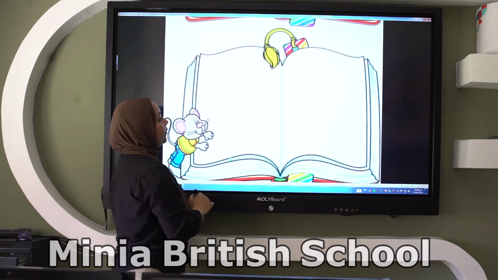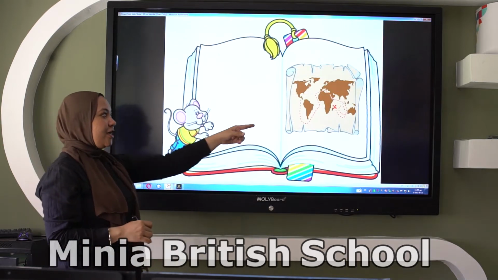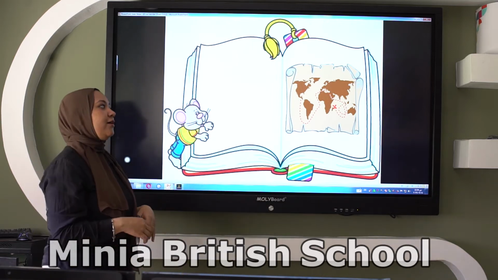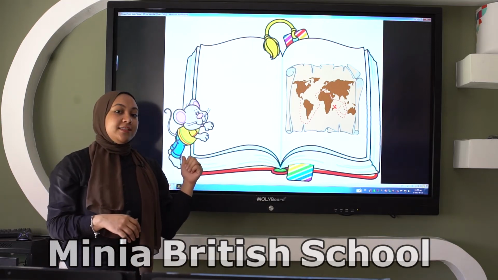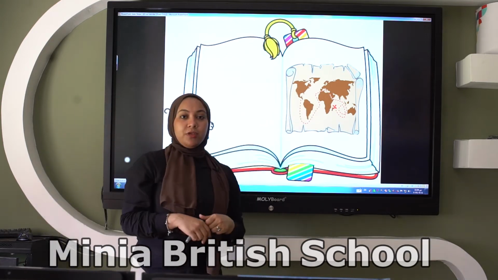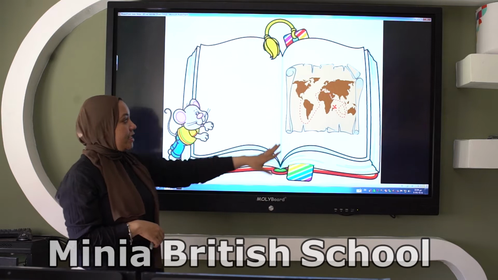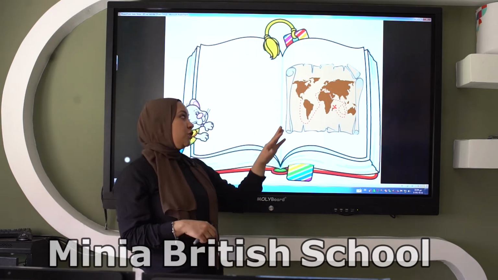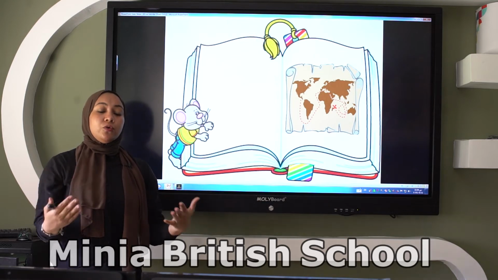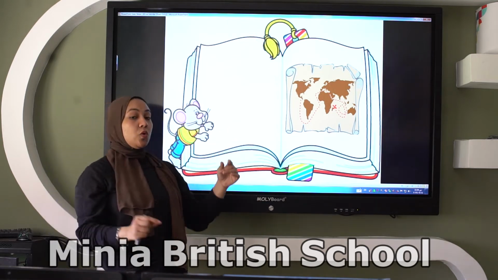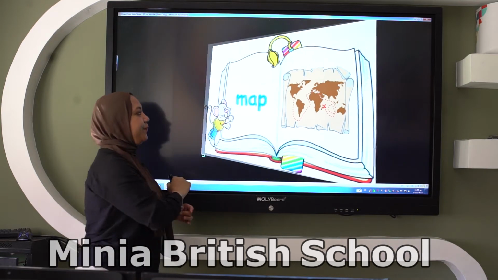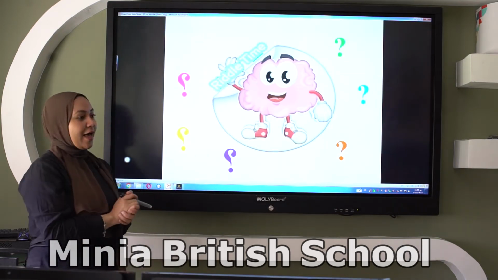Good job. Okay. To know places. Like we had in the text, South Africa. We can know South Africa from here. We can know Egypt from the map too. So it gives us instructions and how to go to those places. So this is called, good job, map. Now we are going to have a quiz.